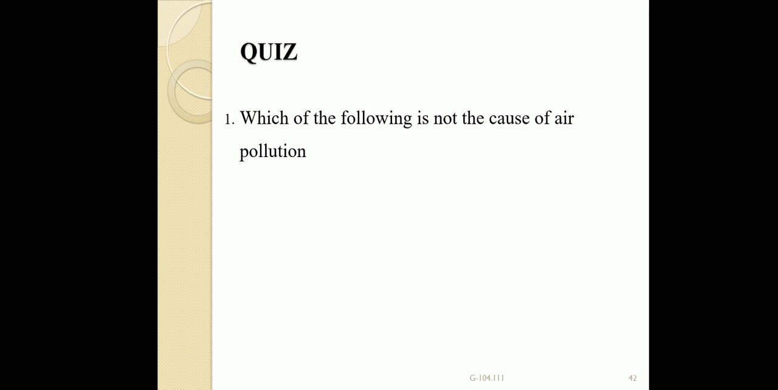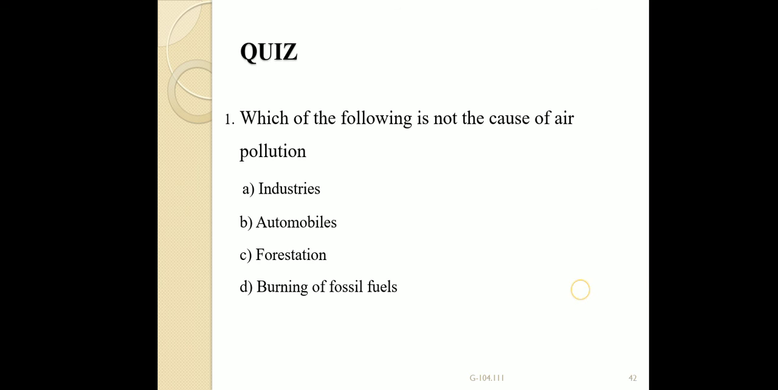Which of the following does not cause air pollution? Industries, automobiles, forestation, burning of fossil fuels. In this, which one is not causing air pollution? Industries, it is a cause of air pollution. Automobiles, it is also a cause of air pollution. Forestation means the number of plants increases. Burning of fossil fuels also causes air pollution. So C is the correct answer. Forestation does not cause air pollution.